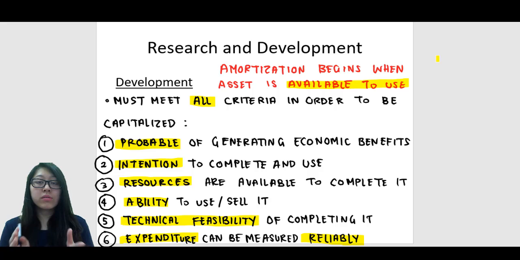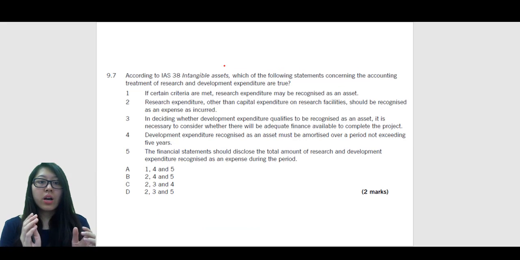Alright, now let's start on some questions. So, according to IAS 38, Intangible Assets, which of the following statements concerning the accounting treatment of research and development expenditure are true? Okay, note how it says the word true.